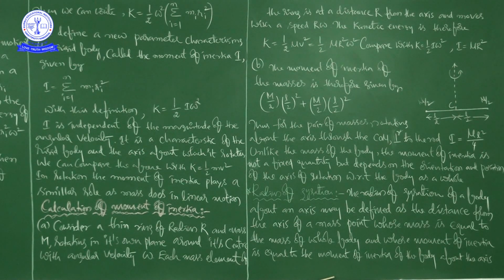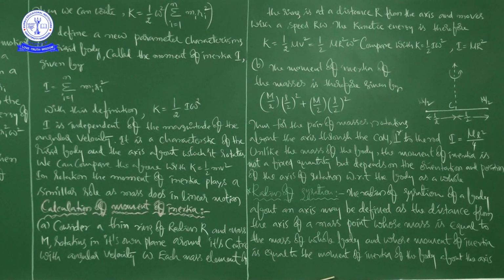And already we know that v is equal to r omega. So if you compare that, you may conclude that I is equal to mr square. That we will get in the same class, I will tell you. But till then you have to remember that if you compare these two, you will get I is equal to mr square. Here m is the mass of the body and v is the velocity of the body.